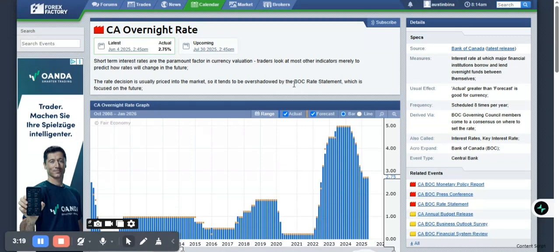In order to foster economic activity, they had to cut interest rate to make it easy for citizens to buy goods and spend money. So it's good that they cut interest, but it's going to negatively affect AUD. So let's go back to the market right now.